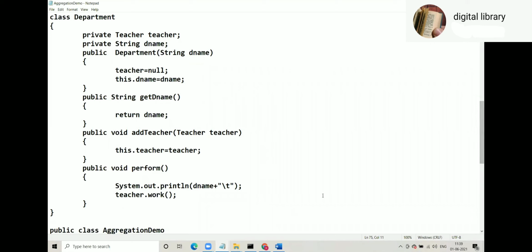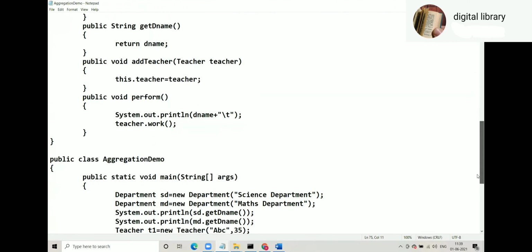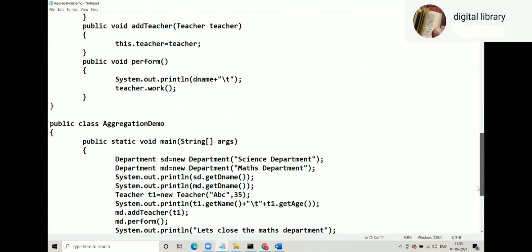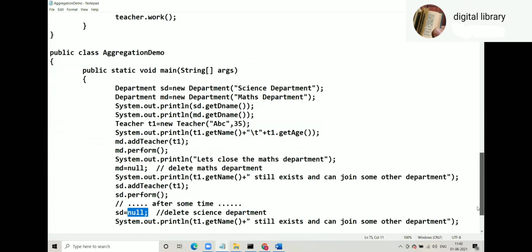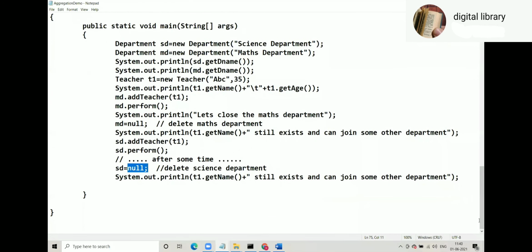Okay, addTeacher, teacher.work, has-a relationship. But what kind of aggregation is that? Because even if the parent dies, the child does not die. And finally, the main function. These are the places where we are destroying the parent and we check whether the child is there or not. MD = null, SD = null.